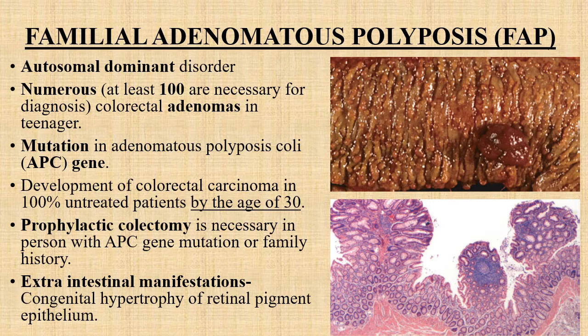There are a few extraintestinal manifestations with this autosomal dominant disorder, like congenital hypertrophy of the retinal pigment epithelium. So basically, it is not the colonic adenomas which are prominent for the diagnosis of familial adenomatous polyposis, but the hypertrophy of the retinal pigment epithelium that is the prominent feature, or we can say the direction, for the diagnosis of familial adenomatous polyposis.